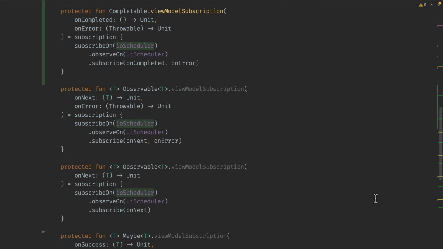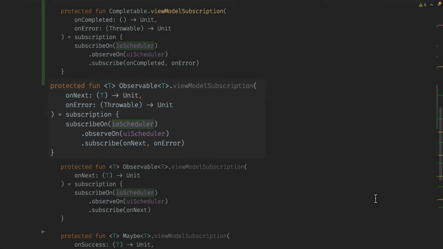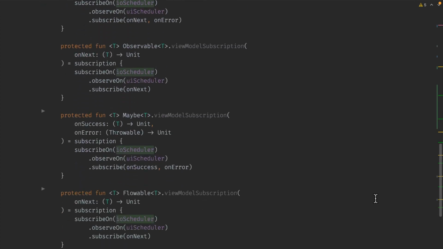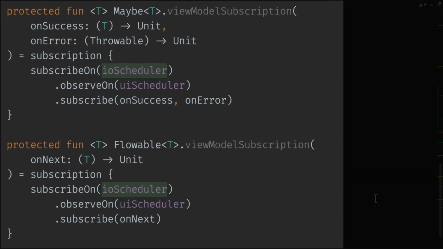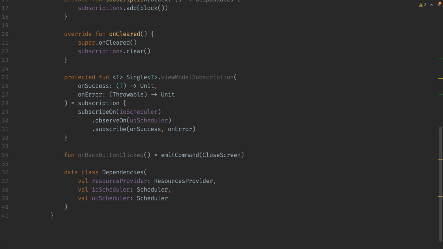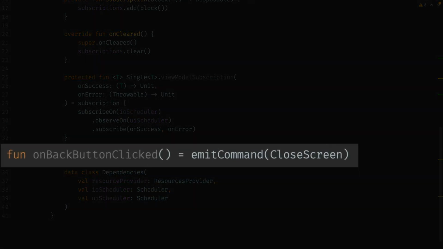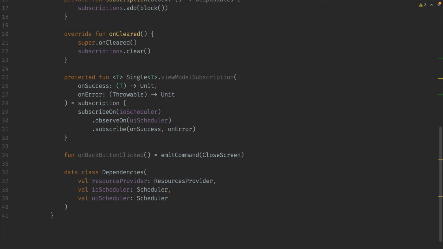If you want to go further, you can even have a function like this for the observable type. You can have one for the observable without an onError. For example, scrolling down, you can see there's one for maybe, there's one for flowable. Whatever kind of thing you like, you can have an extension function like this. And at the end of the file, you have the dependencies class, which we defined here. You can add as many dependencies as you want. And the utility function for all view models, which allows them to facilitate an onBackButtonClicked, automatically emits a command, CloseScreen. And it just closes the screen. It calls finish. That is it for the base view model class.